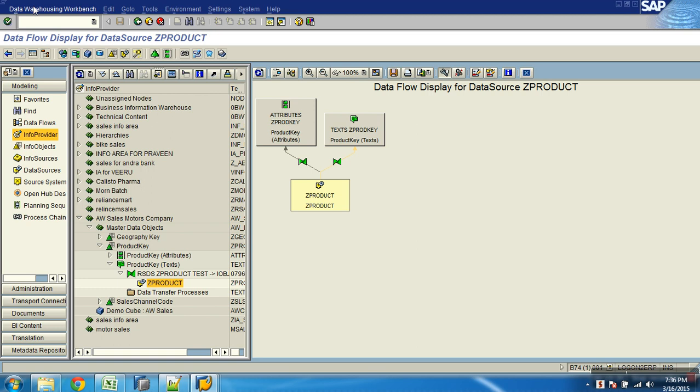So if you see this, I have a single data source which is loading into two targets, attribute and text.